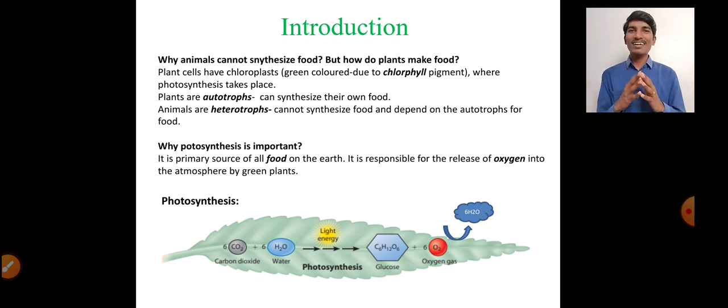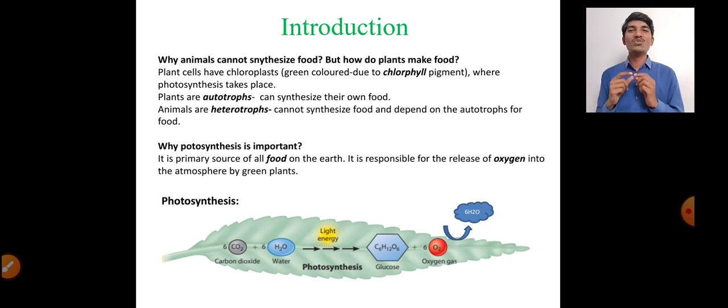So plants are called autotrophs and animals are called heterotrophs, because plants can synthesize their own food, right? Whereas animals cannot synthesize their own food and depend on plants for their food. So that is why plants are autotrophs and animals are heterotrophs.